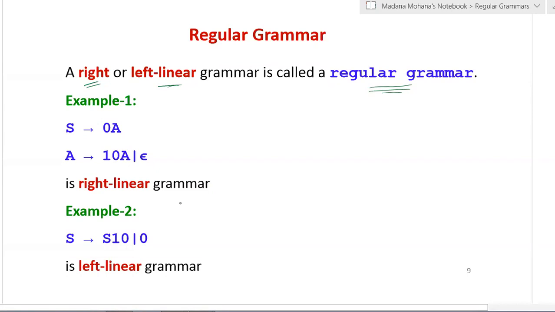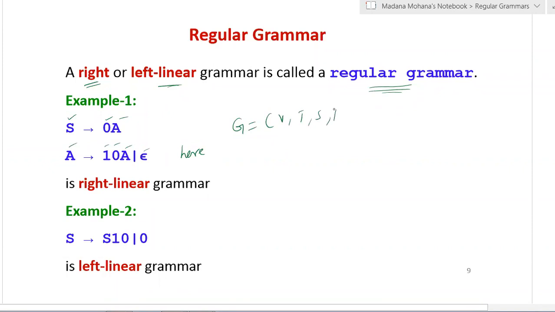By seeing these examples, you can test which is right linear, which is left linear, and finally whether it is regular or not. Now example one, you can see here. First we have the production S derives 0A. Now A derives 10A or epsilon. So here you can identify the notations.